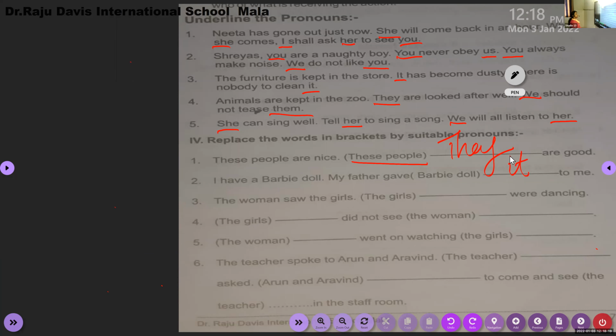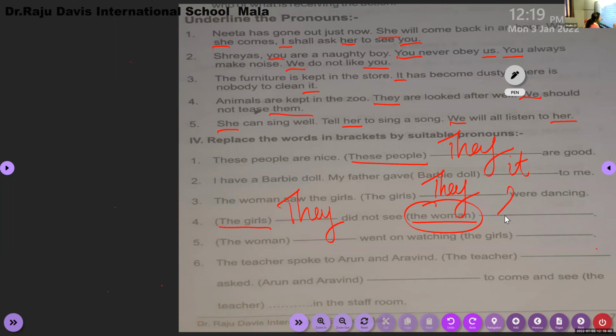Now, the woman saw the girls. They. Very good. Now, the girls did not see the woman. So, instead of girls, which pronoun do we use? They. Very good. They did not see. Instead of woman, which pronoun do we use here? Her. Because here the woman is receiving the action.